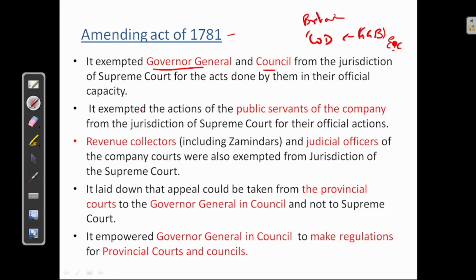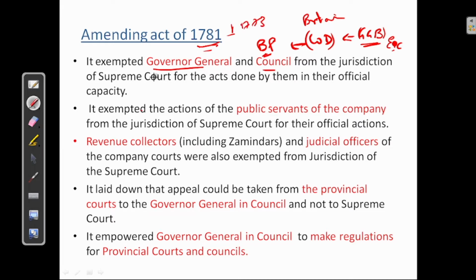This Court of Directors will report to the British Parliament. See, if there is any delay in the report from GG of Bengal, obviously there will be a delay in the British Parliament. So to avoid this, a few amendments were made to the Regulating Act of 1773.